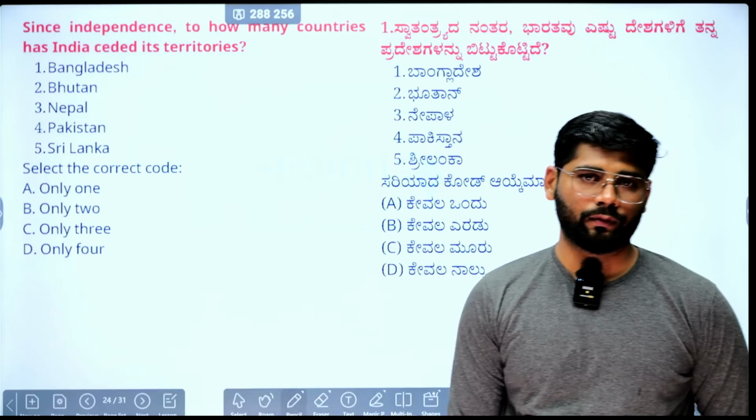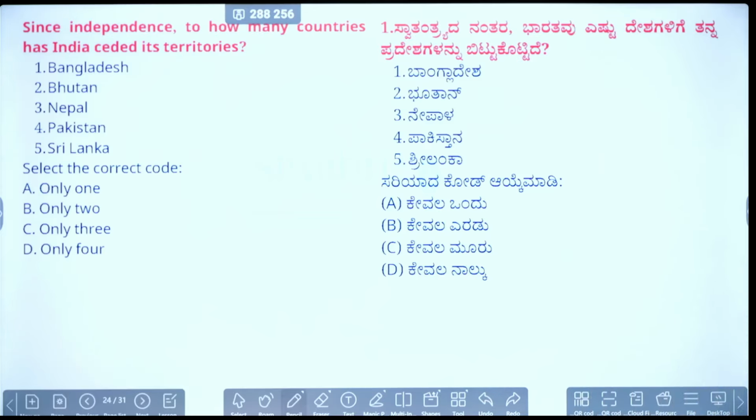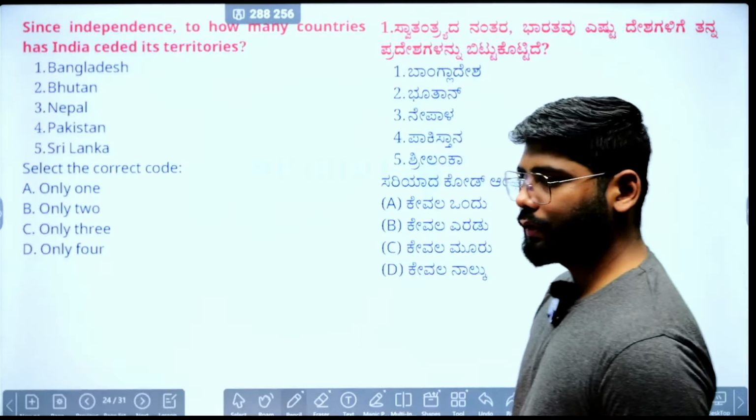Now let's see who answered the correct one. So we'll see which is the correct one.